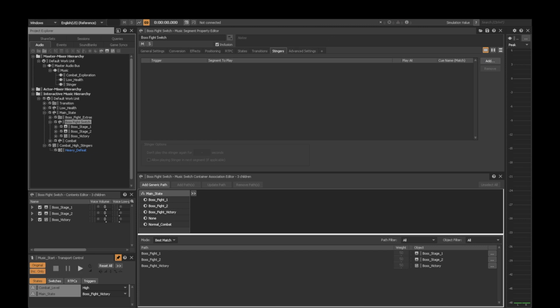There are an incredible number of things possible in middleware that help increase music interactivity, both in the moment-by-moment gameplay and in the overall narrative arc. I hope you found something here interesting.